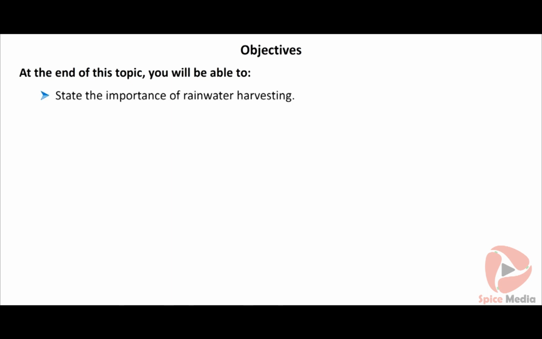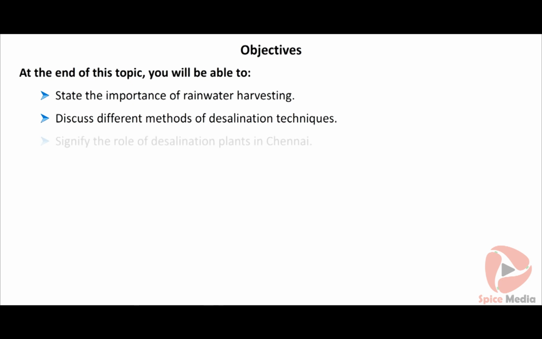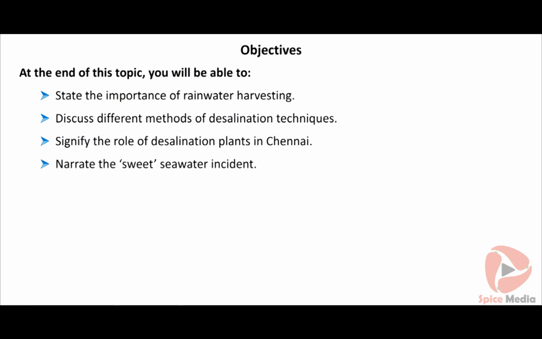At the end of this topic, you will be able to state the importance of rainwater harvesting, discuss different methods of desalination techniques, signify the role of desalination plants in Chennai, narrate the sweet seawater incident.